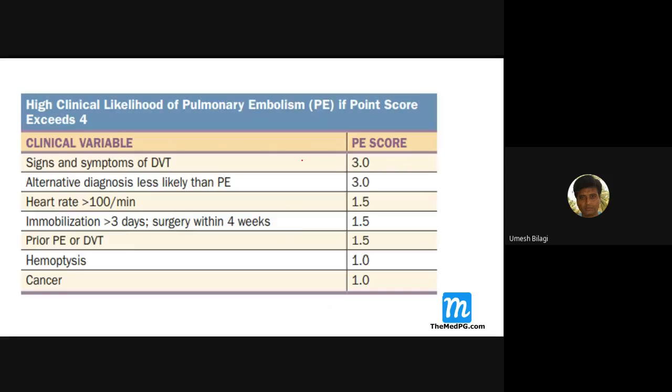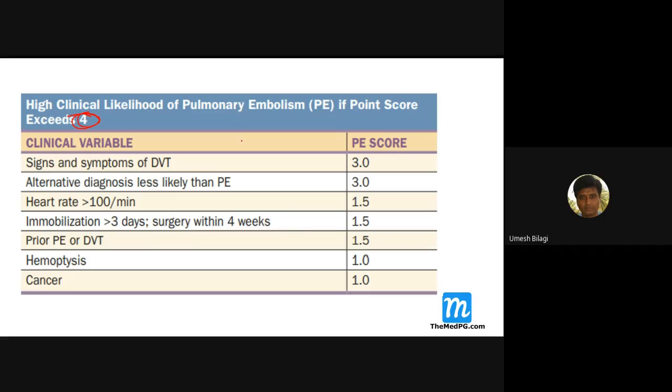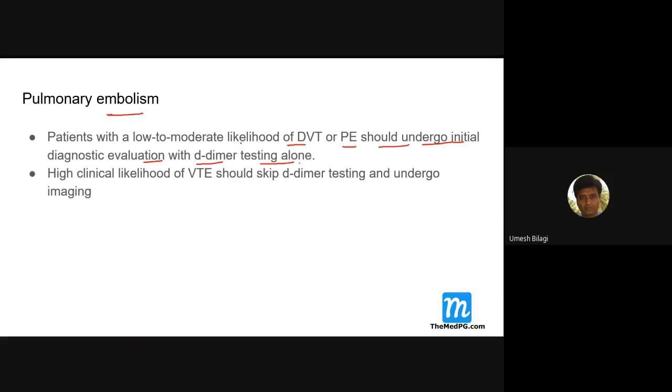A patient who has a score less than 4 here, or less than 3 here, I'll come to this flow chart, should undergo the D-dimer test. It is a blood test using the ELISA technique. This D-dimer blood test should be done for them.